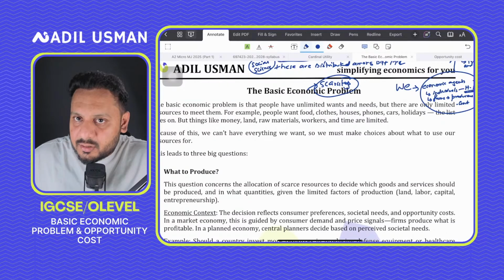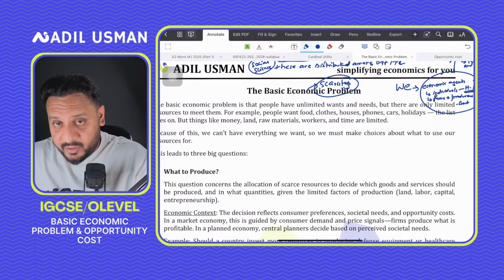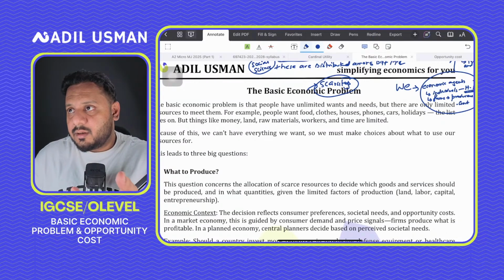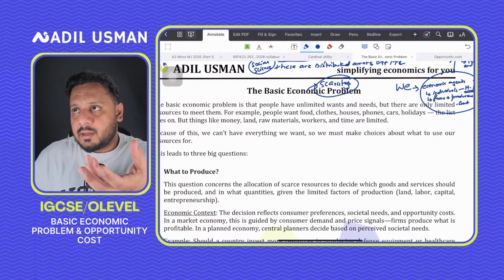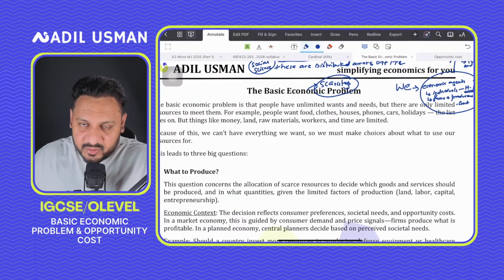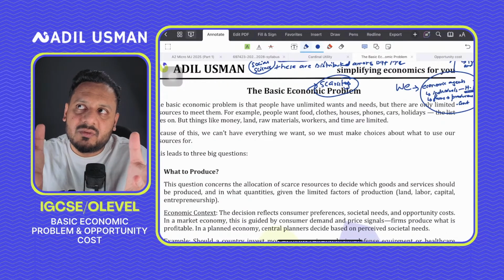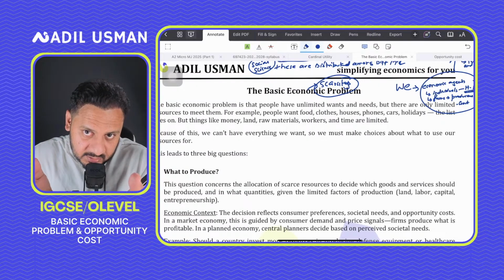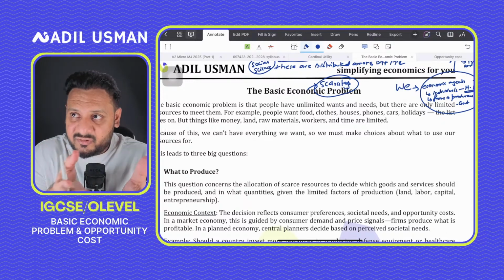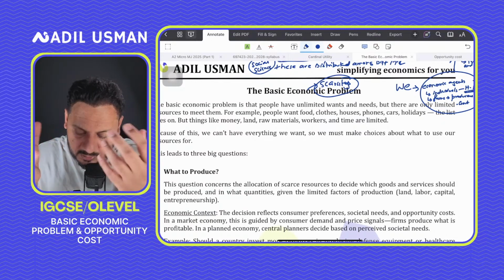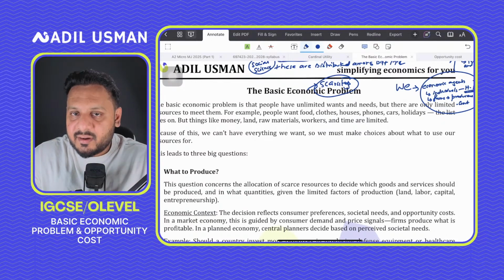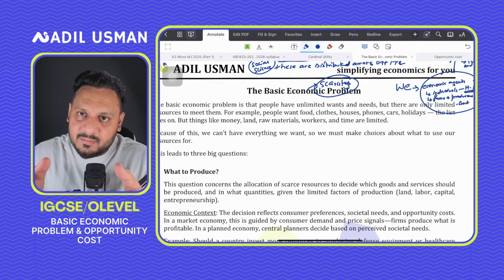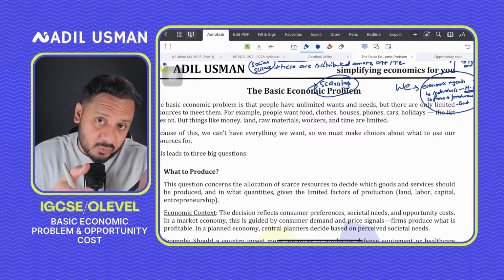Do the rich get the goods? Do those people get the goods who actually pay for it? Or is it available for everyone? Or is it available to all those who can access it without even paying for it? So let's say the government opens up a hospital, or the state opens up a hospital, right? That's resource allocation. It has allocated the resources, the factors of production, to open a hospital. Now that hospital is for everyone, right? That access is available. It's highly accessible to the rich as much as to the poor and the very poor.